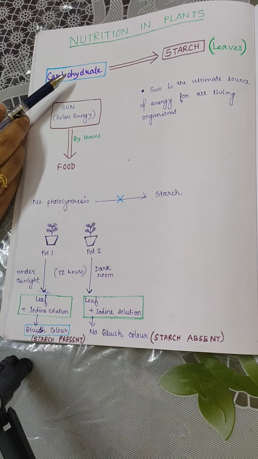Good morning students. Today we are going to discuss the rest of the chapter Nutrition in Plants. In the previous video we have already learnt about what nutrition is, the types of mode of nutrition and the process of food formation, that is photosynthesis. So now, moving forward with the rest of the chapter, carbohydrate formed in the process of photosynthesis is stored by the leaves in the form of starch.